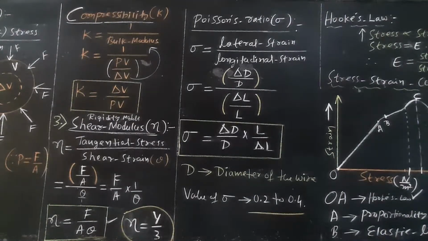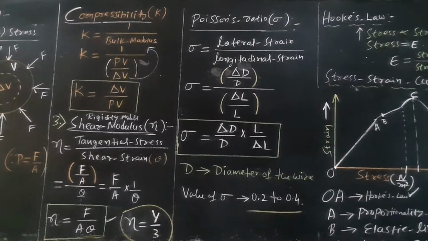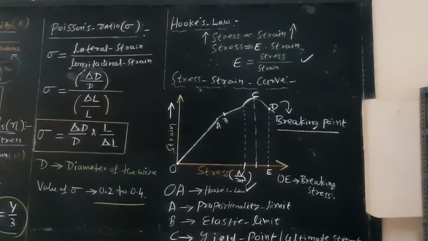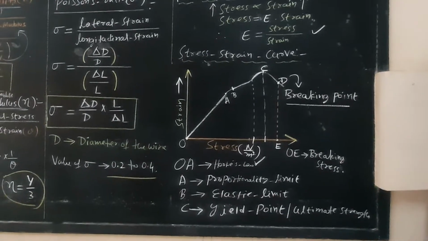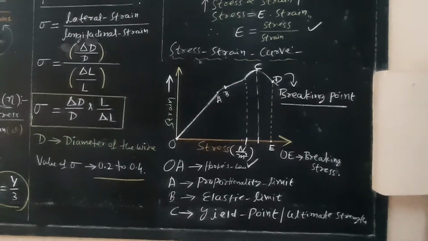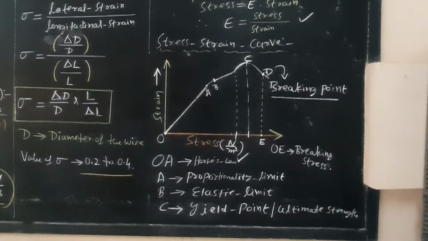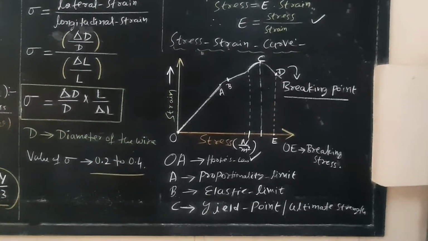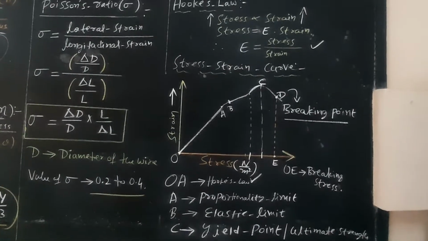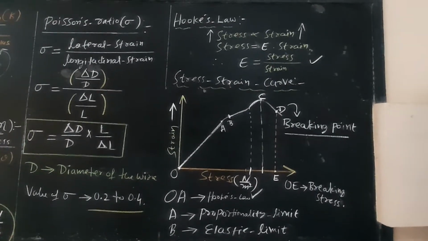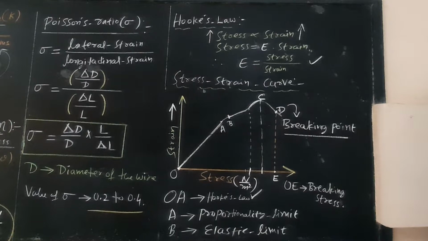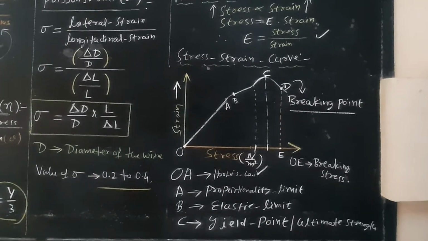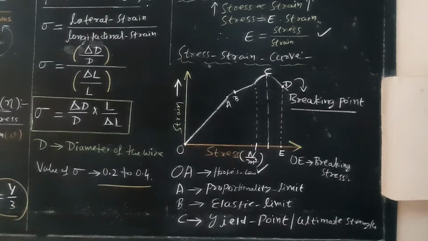Now we will move on to the stress versus strain curve. What do you mean by the stress versus strain curve? Very, very important. We already explained Hooke's law: stress produced in a body is directly proportional to strain. Every material has its own elastic limit. So now we'll move on to the stress versus strain curve.